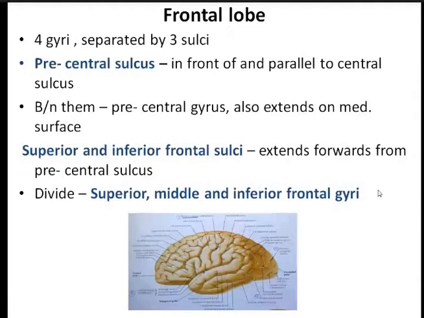Now coming to the frontal lobe. So this is the frontal lobe. The one which lies in front of the central sulcus is the frontal lobe. Within the frontal lobe there are four important gyri, and these gyri are separated by the sulci. As you know, the elevated part is the gyrus, and these ridges are the sulci. Another important sulcus in the frontal lobe is the precentral sulcus. For this also, first you have to identify the central sulcus. Within the frontal lobe you can find another sulcus which runs in front and parallel to the central sulcus. Now this is the one.